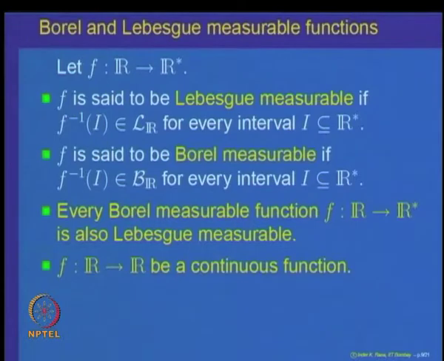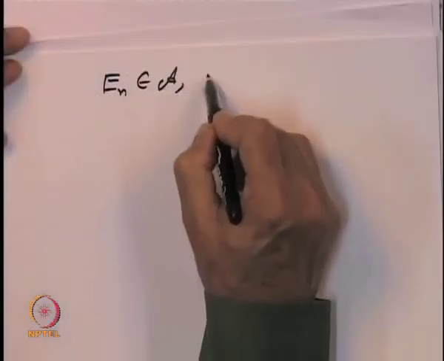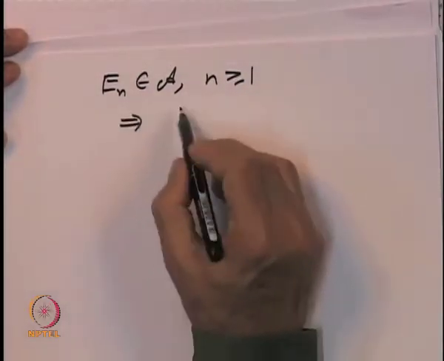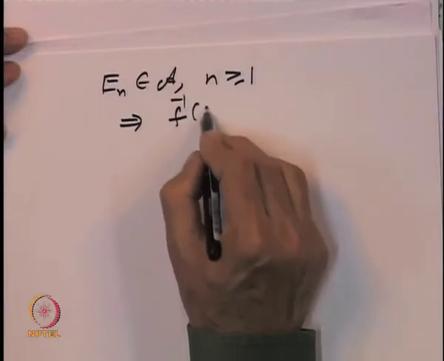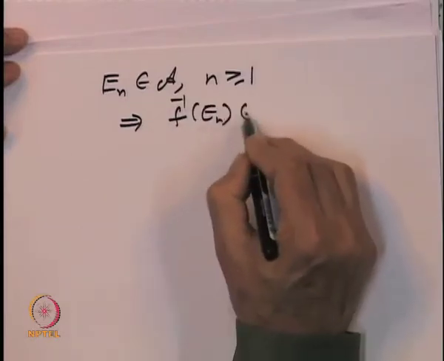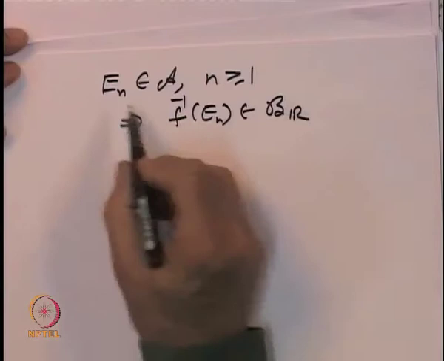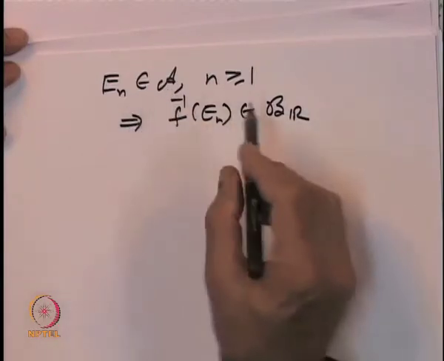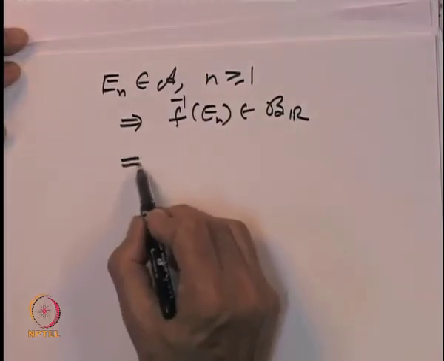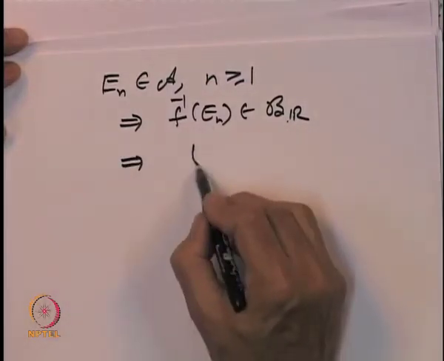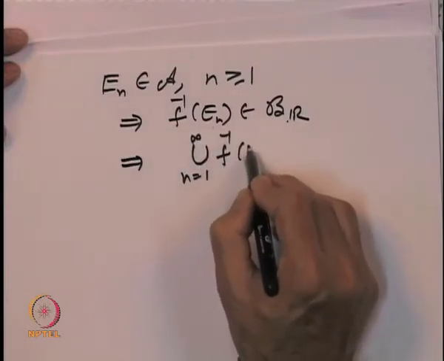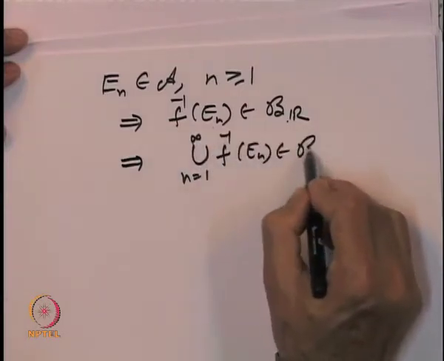So, let us take sets E_n belonging to A, n bigger than or equal to 1. Then what we are given is that F inverse of E_n belongs to the sigma algebra B R, because the property E_n belongs to A means the inverse image is in B R. But B R is a sigma algebra, so that implies the union from 1 to infinity of F inverse of E_n belongs to B R.